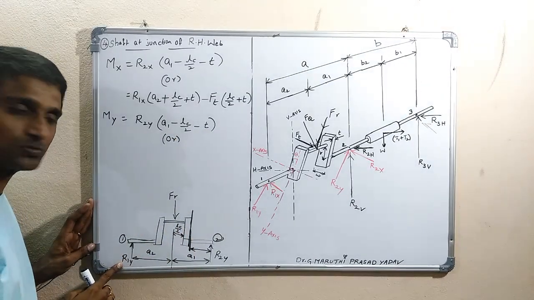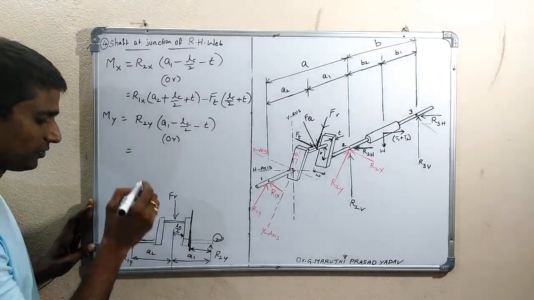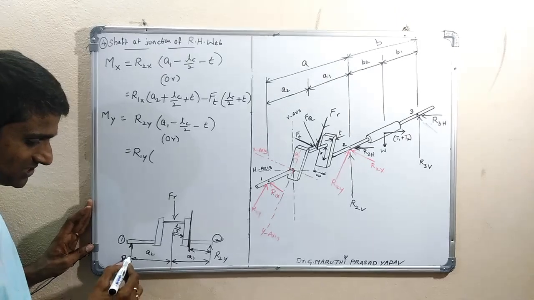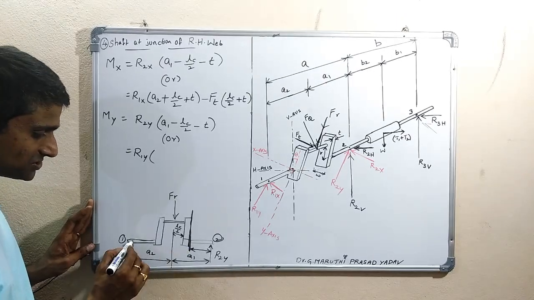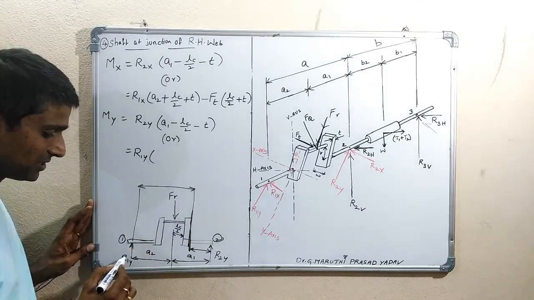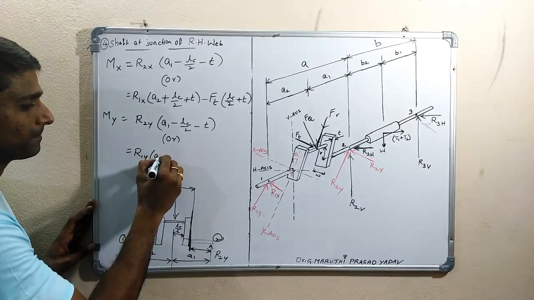Or otherwise you can take the left side. On the left side we have this force and this other force. Therefore, R1y into the distance from here up to this cross section. This entire distance we have to consider.